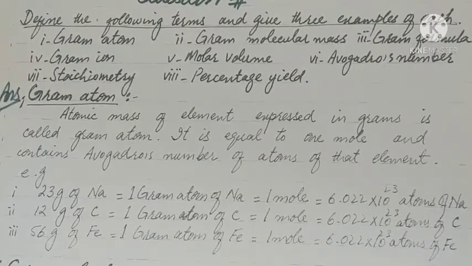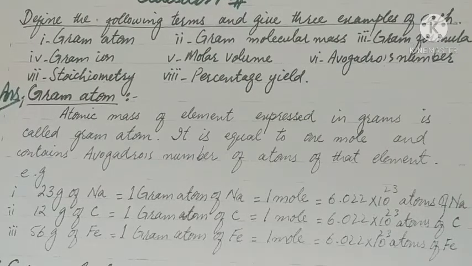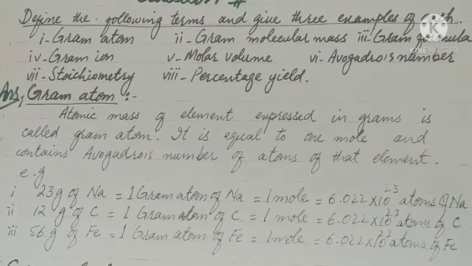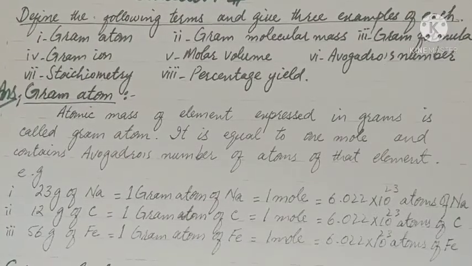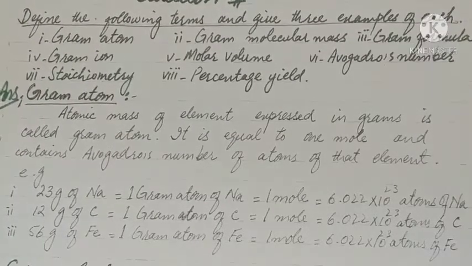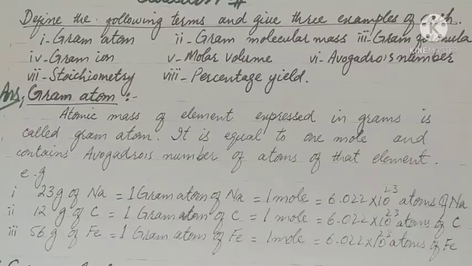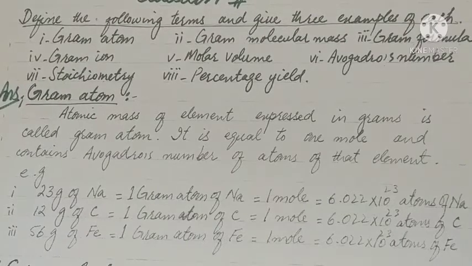For example, 23 gram of sodium is equal to 1 gram atom of sodium, which is equal to 1 mole and contains 6.02 times 10 to the power 23 atoms of sodium. Example 2: 12 gram of carbon is equal to 1 gram atom of carbon, which is equal to 1 mole of carbon, which is equal to 6.02 times 10 to the power 23 atoms of carbon. Example 3: 56 gram of iron is equal to 1 gram atom of iron, which is equal to 1 mole, which is equal to 6.02 times 10 to the power 23 atoms of iron.